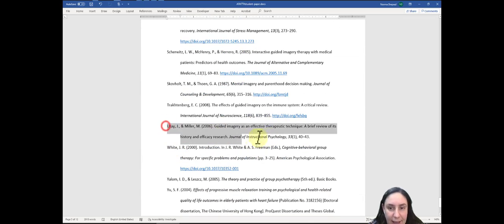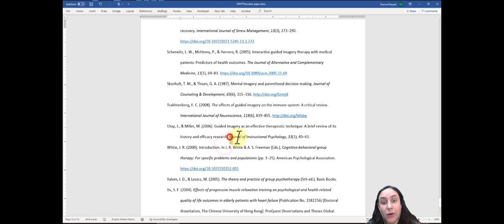And here's Utay and Miller. And from here, then I could try to find the source based on the information from the citation. So here's Utay and Miller, the year that it was published, basically how you would do the rest of the citations. Here's the title of whatever the source is, and then here I discover, oh, it is coming from a journal. There's the volume, there's the issue, and then there's a page range.